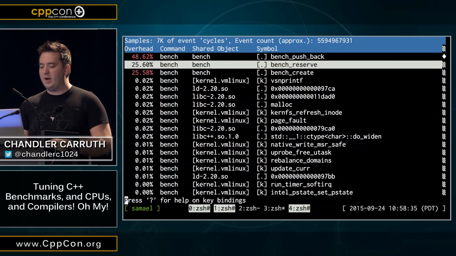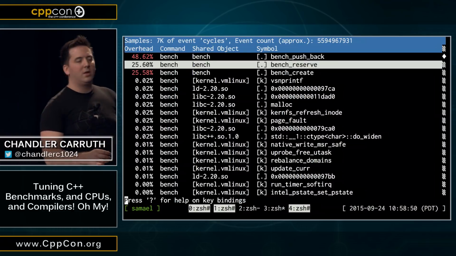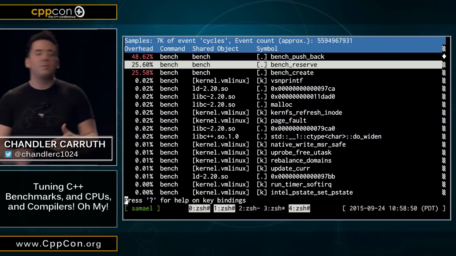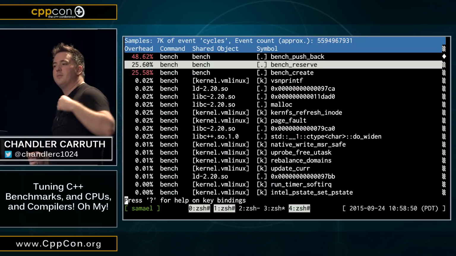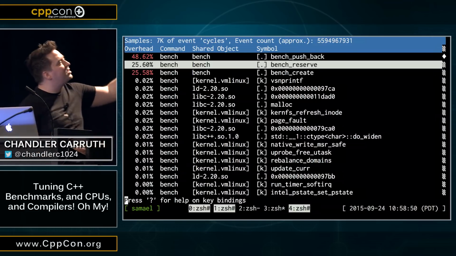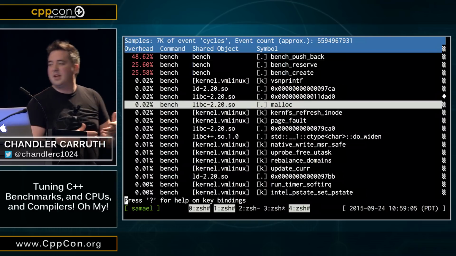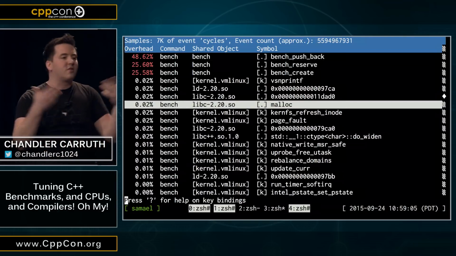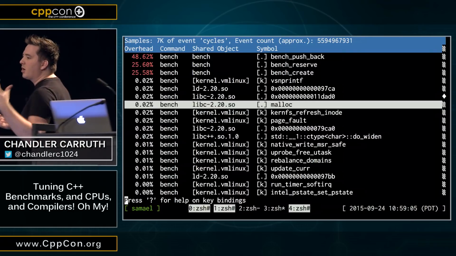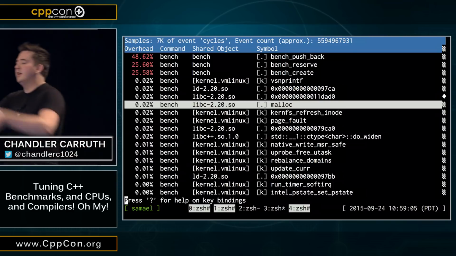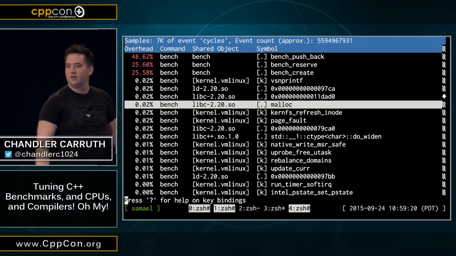So that's great, but there's one kind of problem here. There's no context to understand, like, is this function calling some other function, right? Because we were trying to isolate out malloc, the allocation of memory, from this benchmark. But we don't actually get that information here. We don't know if there's memory allocation or something else going on. I mean, I see malloc down here, right? We're spending some time in it, but there's no connections between this stuff. What we really want is a call graph, right? A dynamic call graph that tells us, well, this function then calls this other function, which then calls this other function, and that's where the performance problem really lies, right?